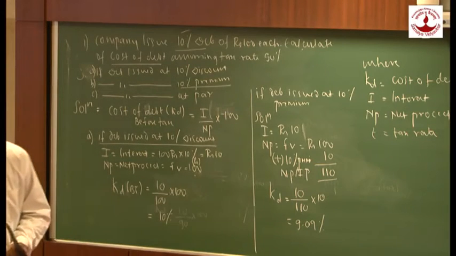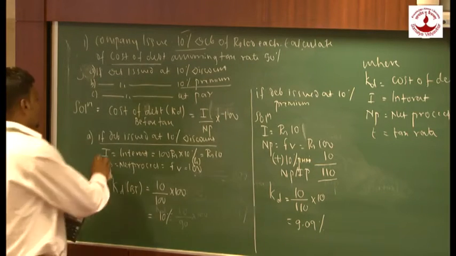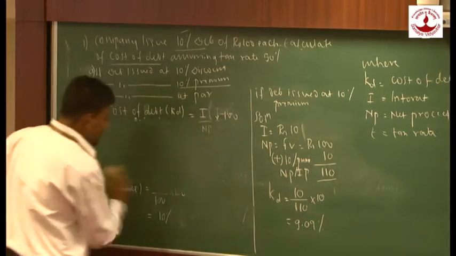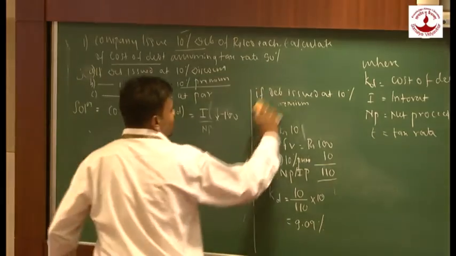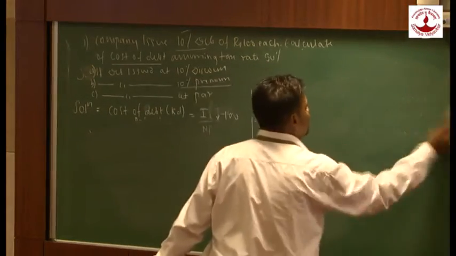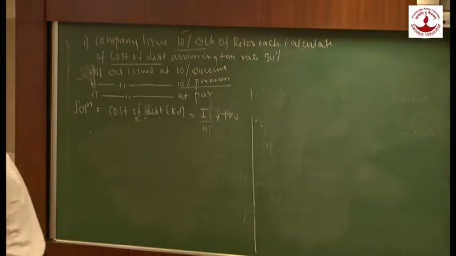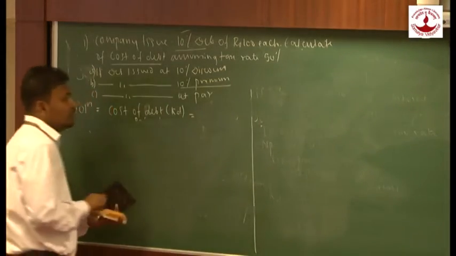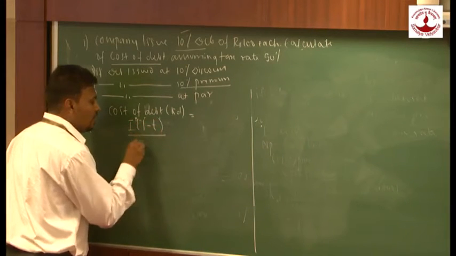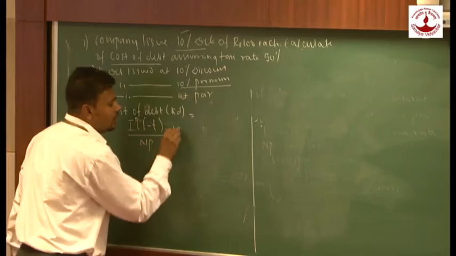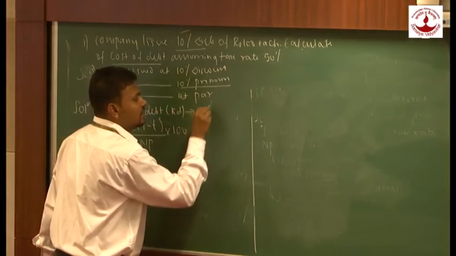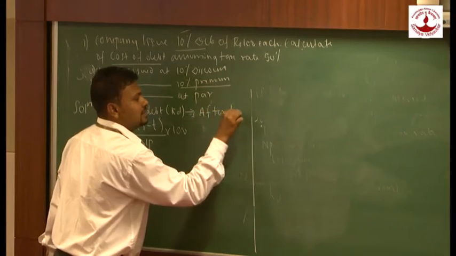Now we are going to learn how we are going to calculate cost of debt after tax. Let's see the formula. Now here will be only one difference. Whatever the formula, whatever the answer you are going to calculate, it is after tax. Now, what will be the formula? The formula would be I (1 minus T) upon NP into 100. Now here we are going to calculate cost of debt after tax.